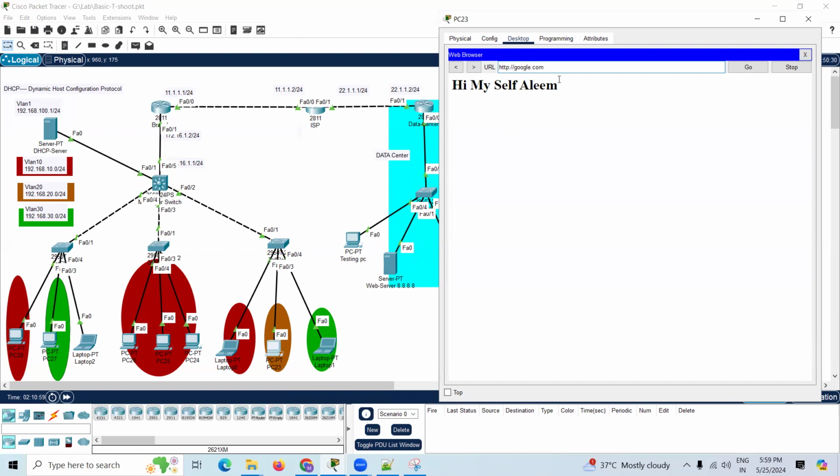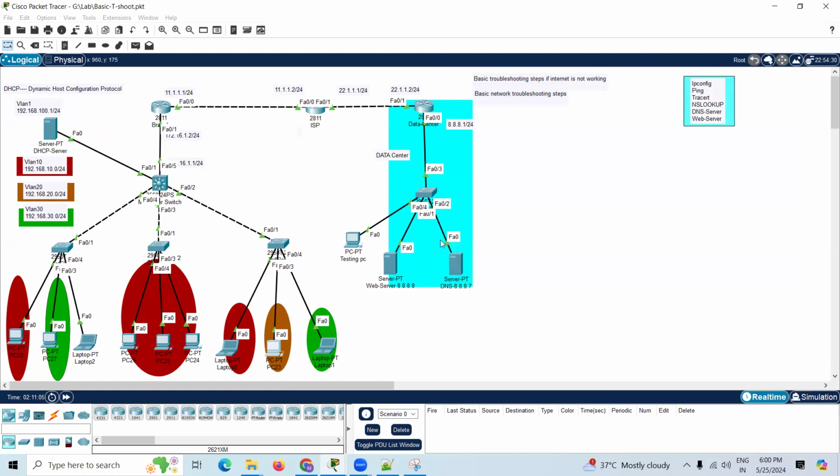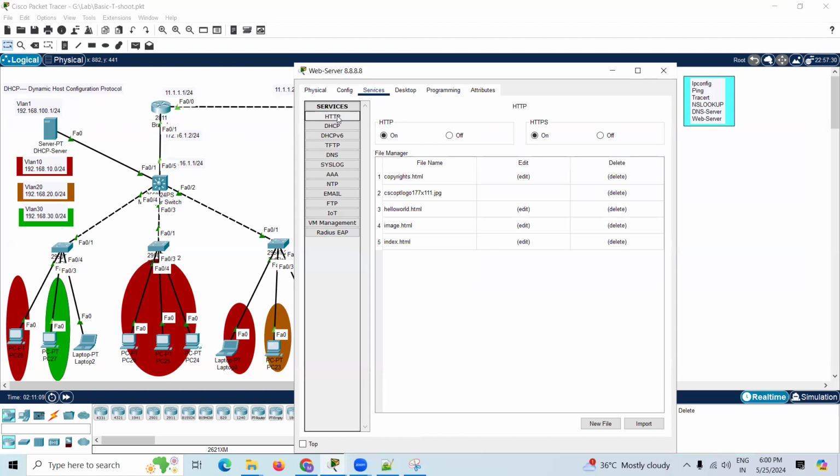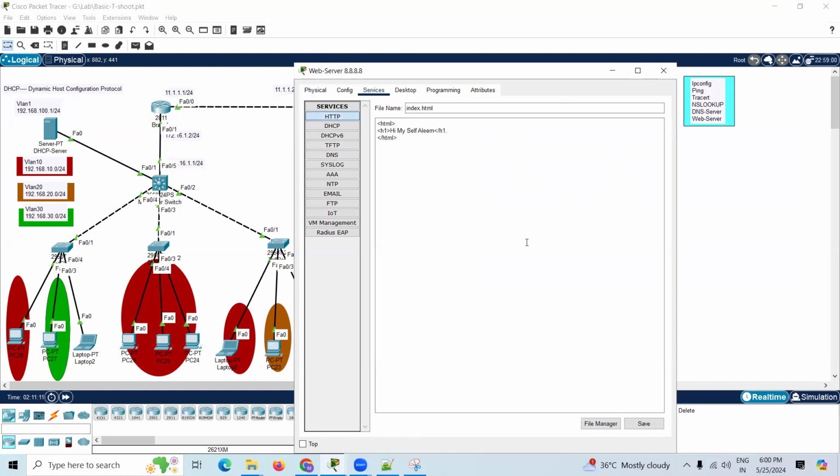I'll make it for you. See, we got "hi myself Ali." Earlier we haven't got the result; now we got "hi myself Ali." If you want to change something, you can change it from this server. Just move to the server, select HTTP, and write something like "hi google.com." Just save it from below.